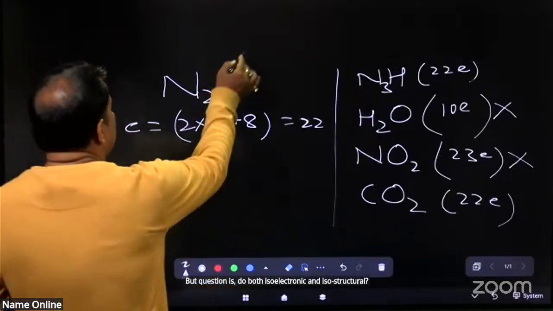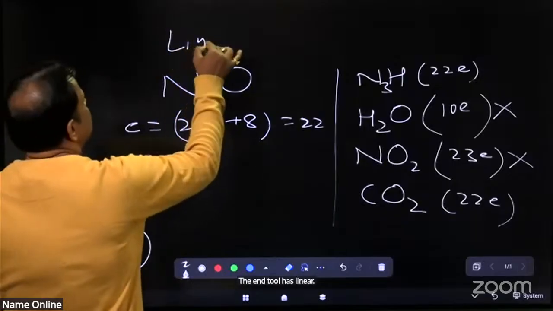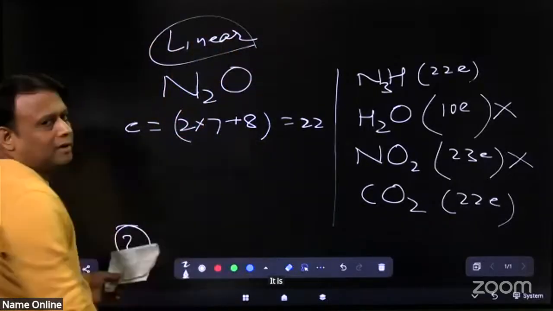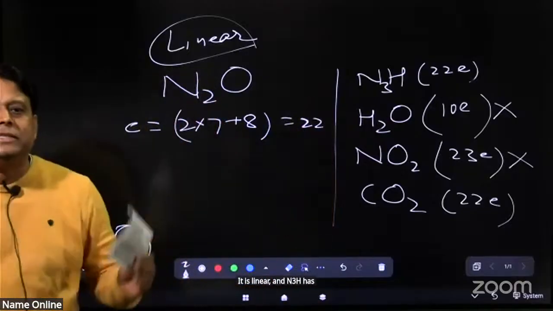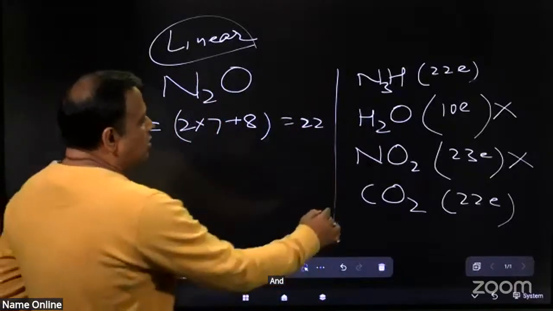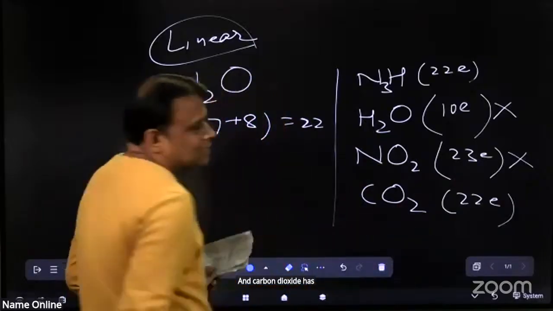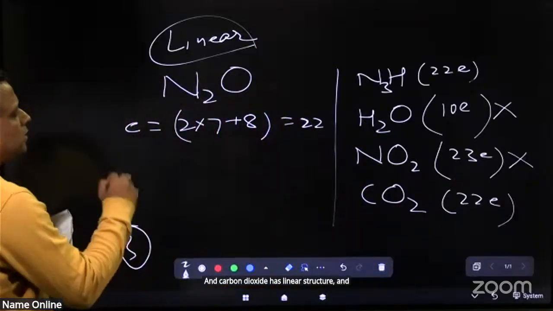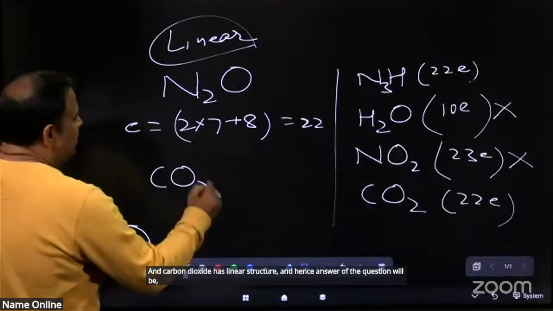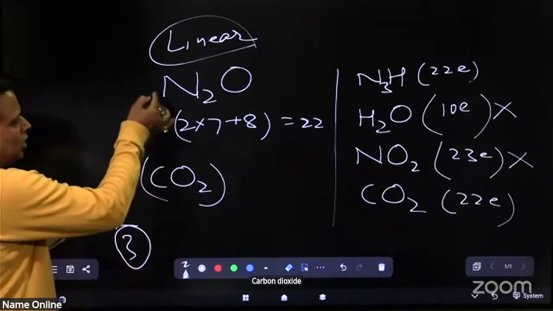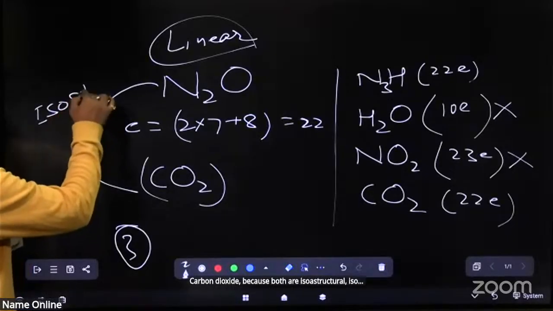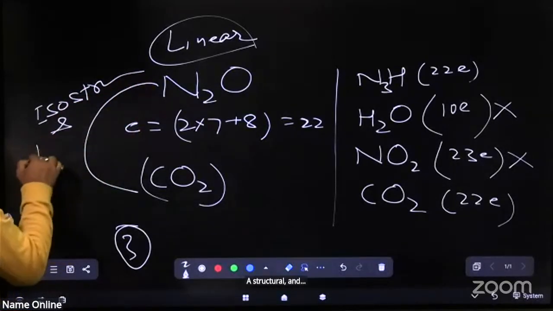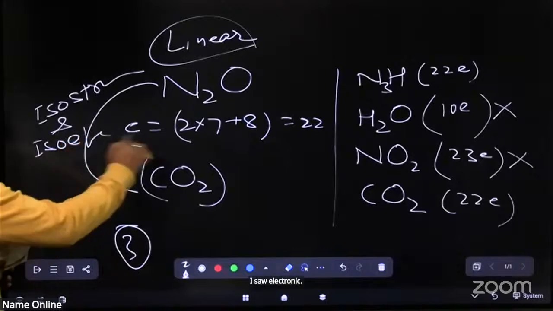N2O is linear, and N3H has a bent structure, and carbon dioxide has a linear structure, and hence the answer to the question will be carbon dioxide, because it is both isostructural and isoelectronic.